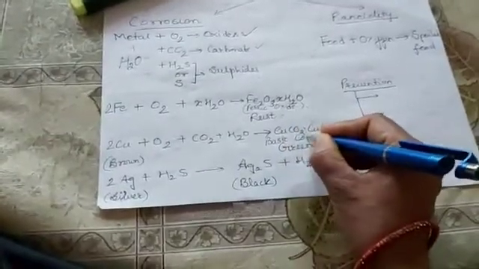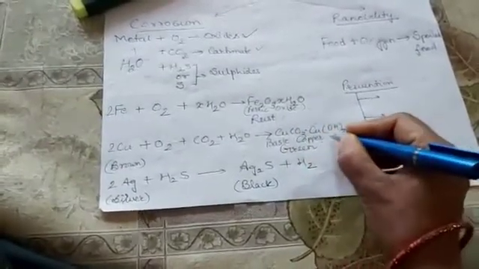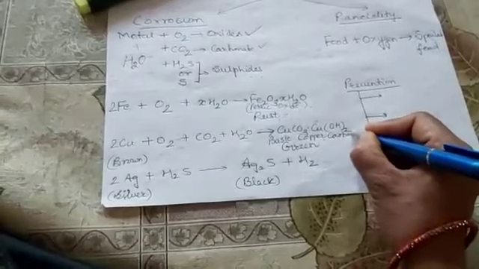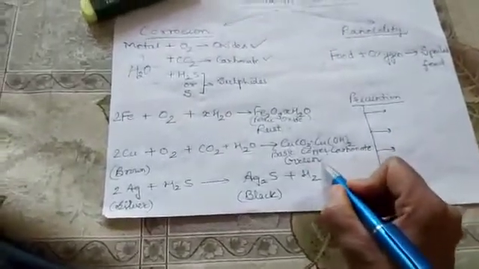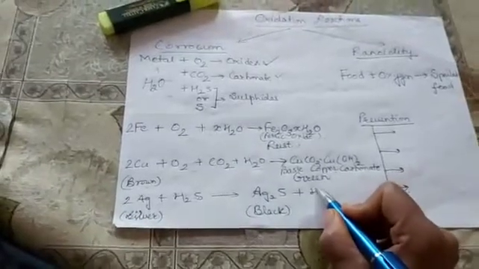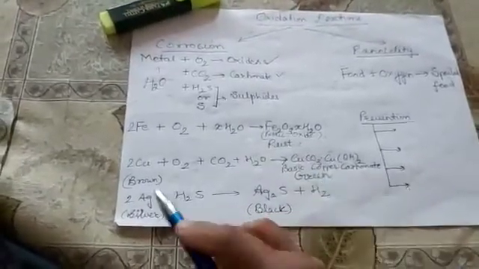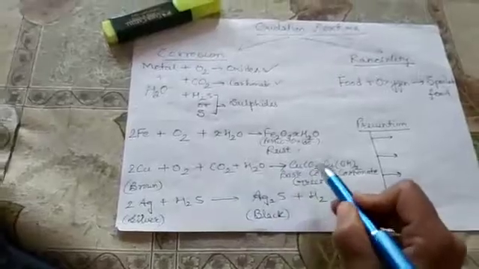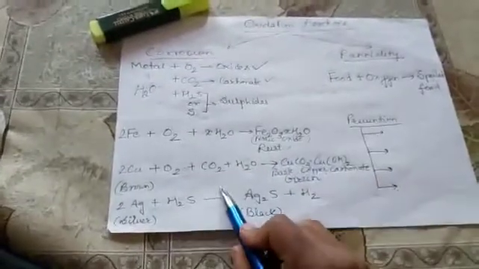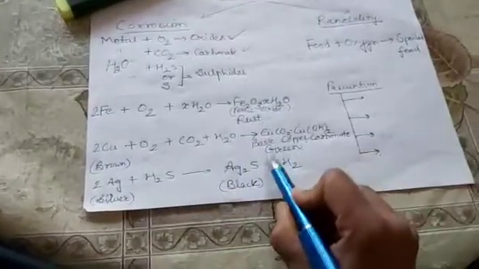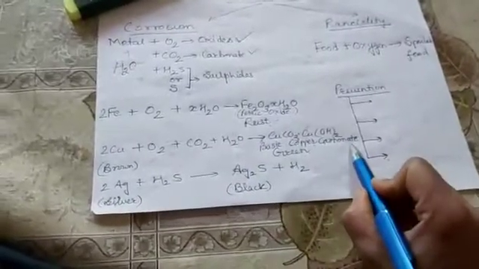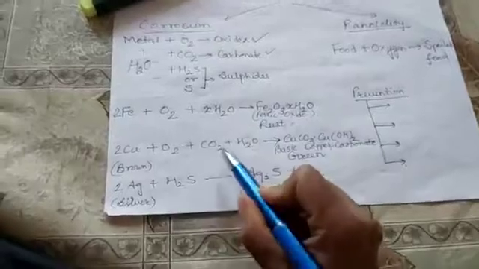This formation can be identified by a green layer coating visible on copper utensils undergoing corrosion.